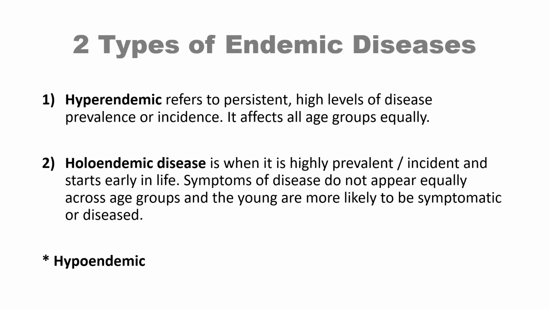Now, along with this, we have to know another term, that is hypoendemic. Though this is not essentially considered as a type of endemic, but yet we have to know it. So what is it? It denotes a population or an area in which a disease incidence is so low that the people residing in the area won't have any immunity to it, or will have very less immunity to that disease. So if that disease is introduced in that population, what will happen? It will infect the whole community in a very severe form.